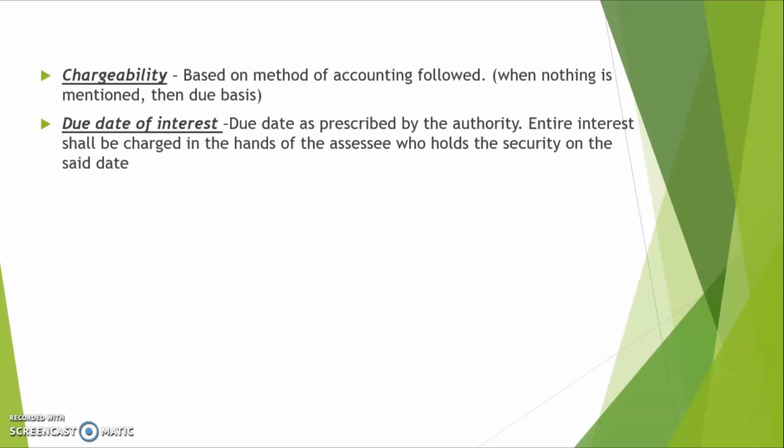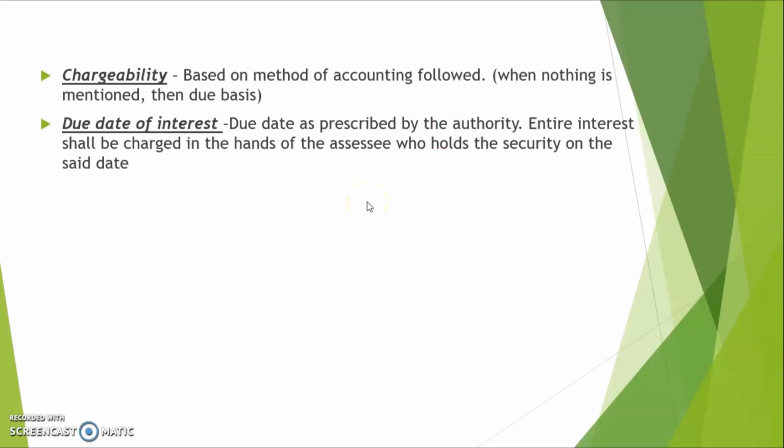There will be absolutely no splitting up of the interest amount based on the period of time the assessee holds the security in the said previous year. Got it? And in case the assessee who holds the security dies before the due date, the whole income will be taxable in the hands of the person who is the recipient of the income, and that is most probably going to be his legal heir. Fine, clear? So that's it about the due date of interest.